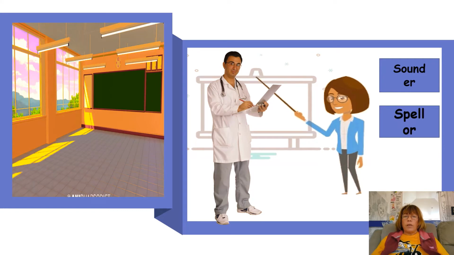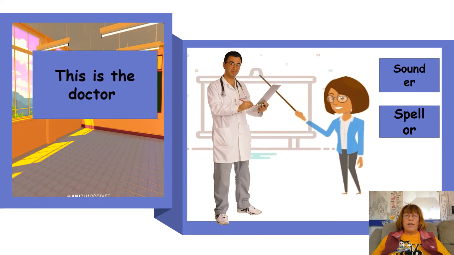And what about this? Have you guessed who this is? Again, this is the sound at the end of the word, but we spell it OR. Yes, let's have a look at the sentence. This is the doctor. We don't say doctor. The sound is doctor. And when we spell it, we have to remember that it's OR.